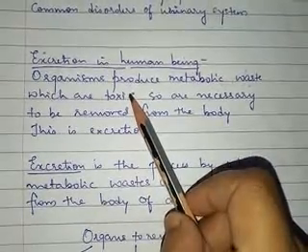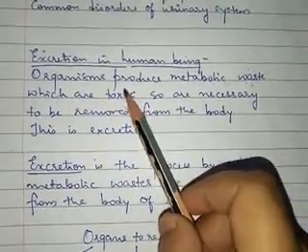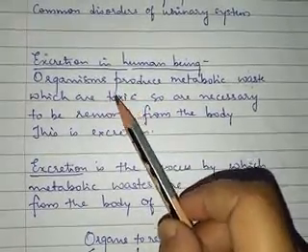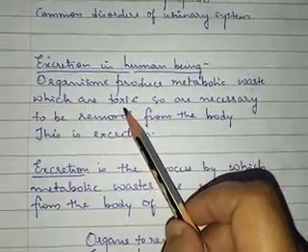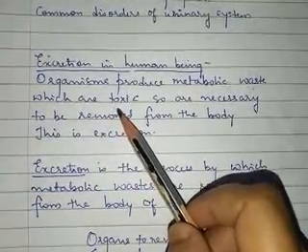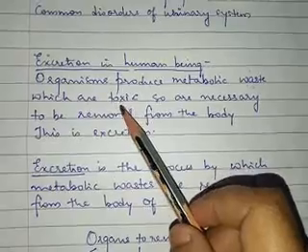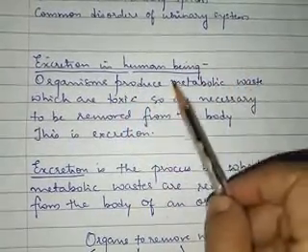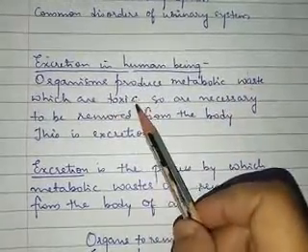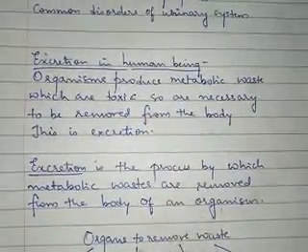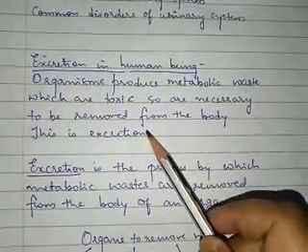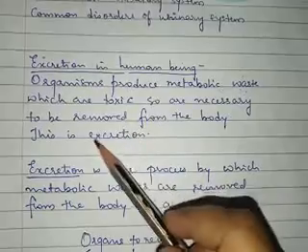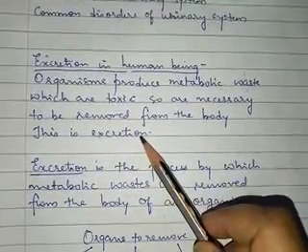It is harmful. If this is allowed to remain in the body, to accumulate, to gather in the body, then it will be harmful for the body. So it is very important that this metabolic waste which is toxic should be removed from the body. And this is excretion. The removal of the metabolic waste from the body is called excretion.